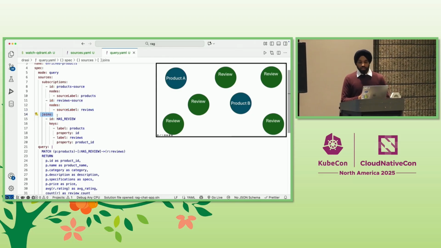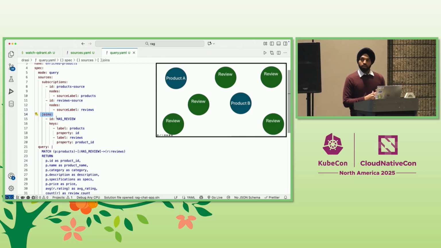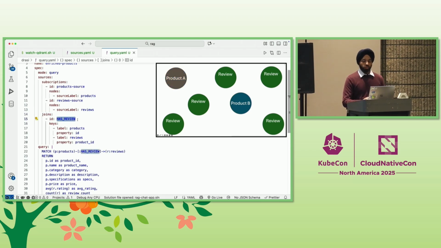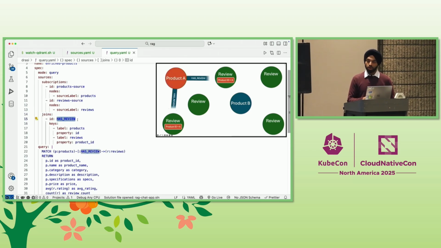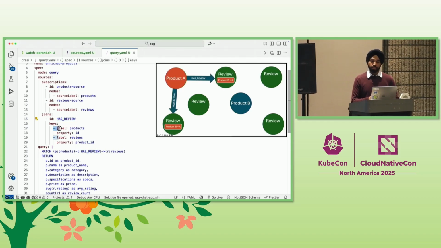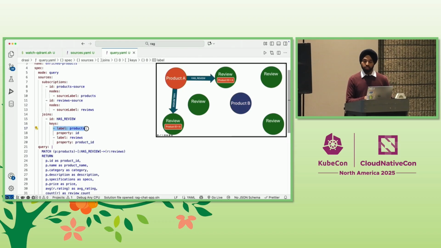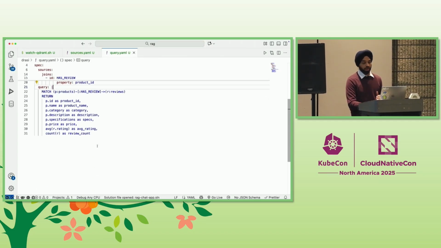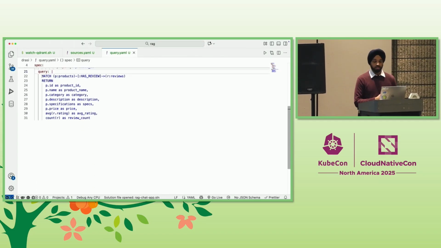And in the join section, we can tell Drasi how to connect data coming in from all these different sources, right? So here we are telling Drasi that we want to create a has-review relationship between the products and their respective reviews. And we can tell Drasi explicitly that we want to connect product node with ID B and the review nodes that have the same value B in their product ID field. And with that graph model in place, we can now write the simple graph query that looks like this.